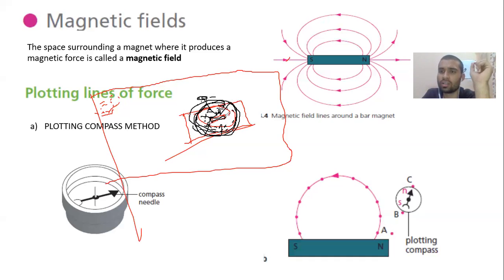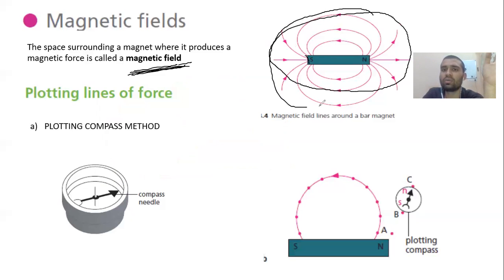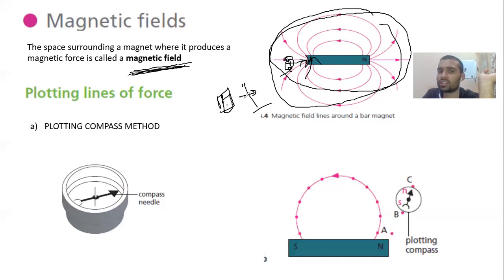So scientists have this called magnetic field. Any magnet kept here has a region around which any other magnetic material, not only iron filings, any magnetic material, will get attracted towards the magnet. Beyond that region, if I keep the substance here, they have no force here. Is that clear?